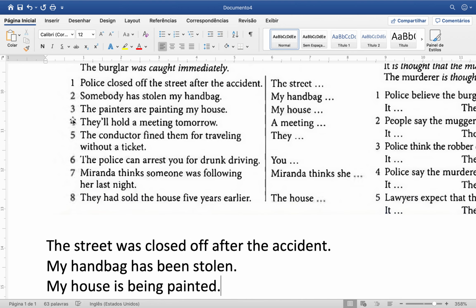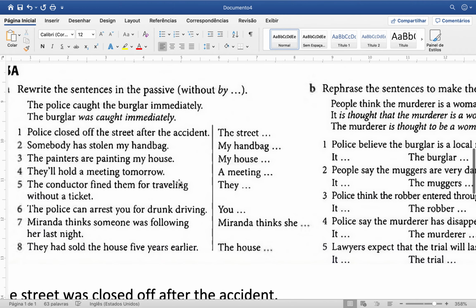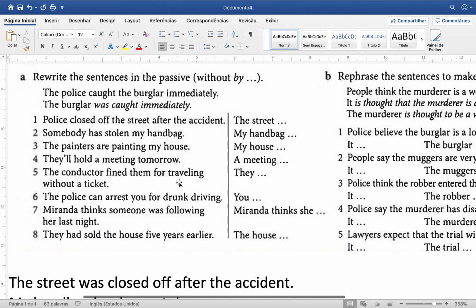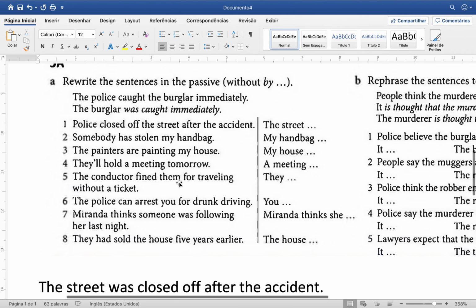I'll give you a chance now for you to finish number 4, 5, 6, 7, and 8, and then we'll correct it in class. Don't worry about letter B. You're going to just check letter A.